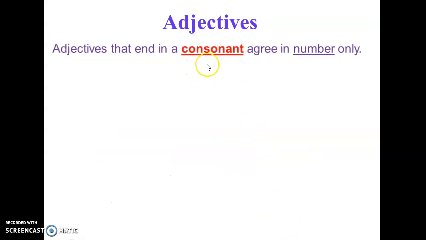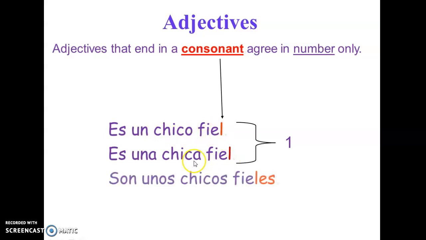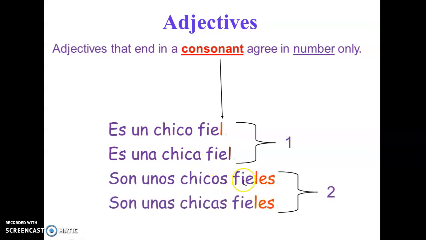When they end in a consonant, they also agree in number only. Okay? And in this case, fiel. Fiel means loyal. And so here, fiel is going to be, he's a loyal guy or boy. Loyal girl. And if it's a group of guys, fieles, or a group of girls, fieles. Fiel, fieles. Any consonant has the same ending.